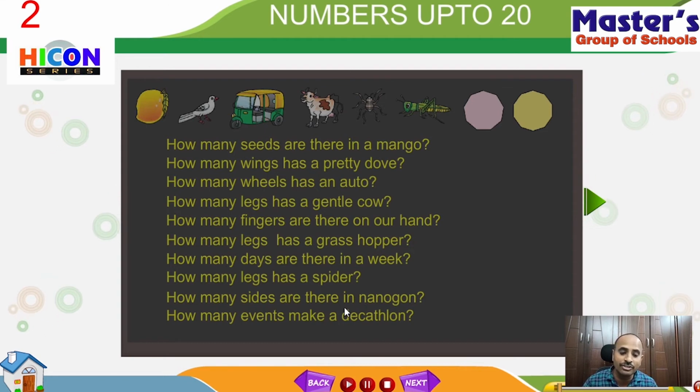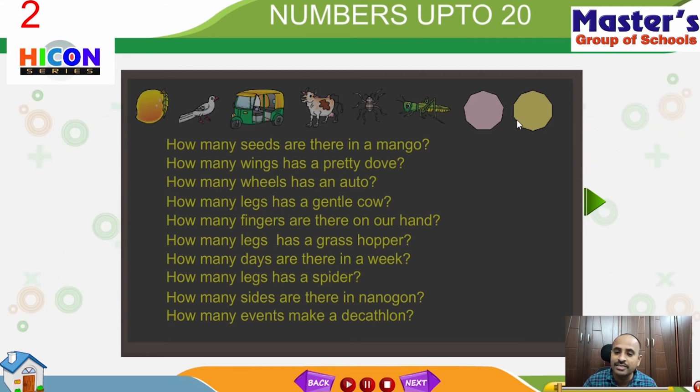So children, read the last question. How many events make a decathlon? Children, see the last picture, which is in yellow color. It also looks like a circle, but it is not called a circle because it has some straight lines around it. Those straight lines are called sides. So carefully count the sides. Now we are going to count. That is 1. This is the first side. It is 2. That is the second side.